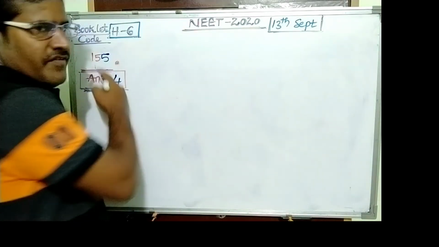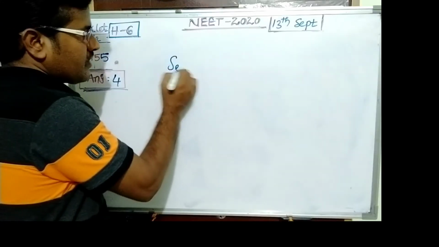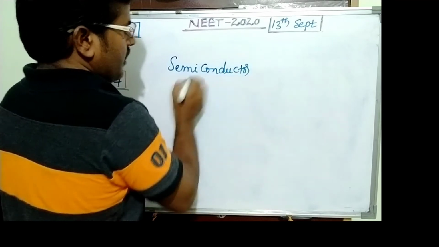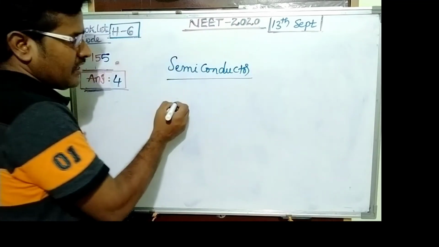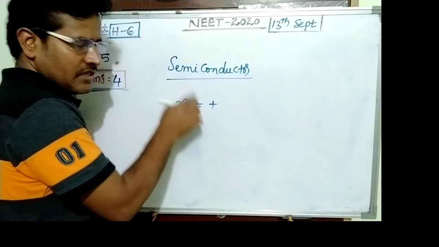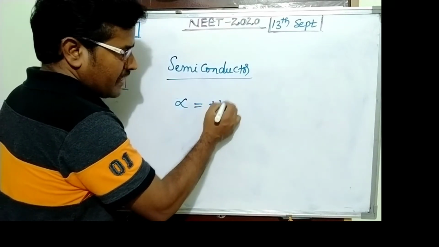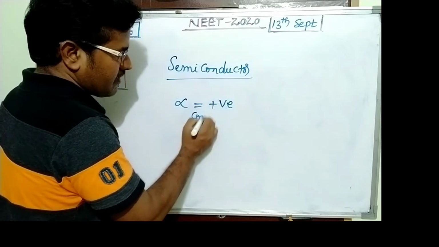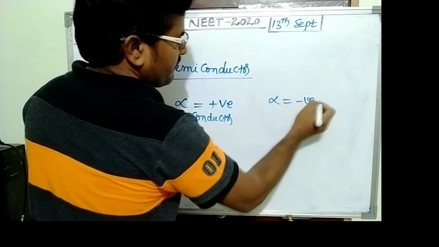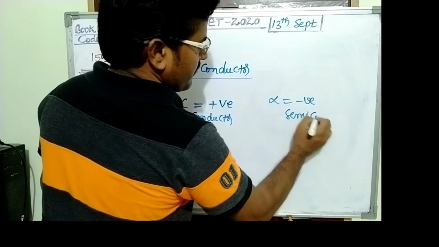Question 155, this is from semiconductor. The condition is given, coefficient of thermal resistance. The coefficient of thermal resistance alpha becomes positive for conductors and alpha becomes negative for semiconductors.